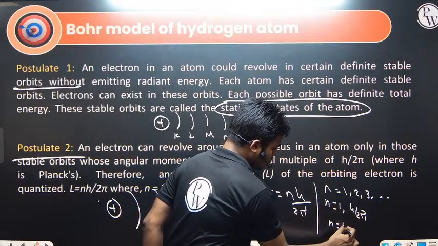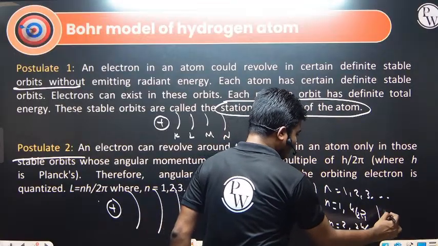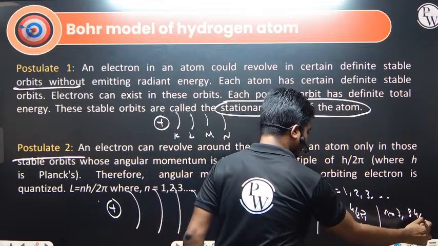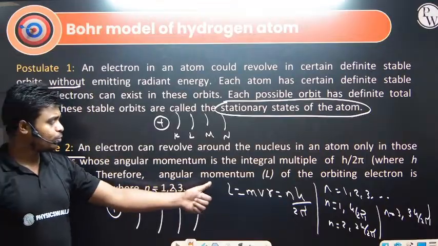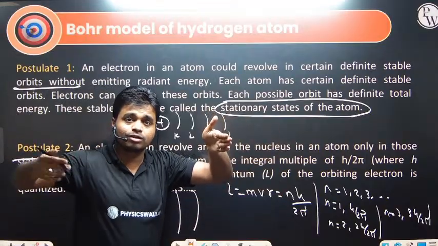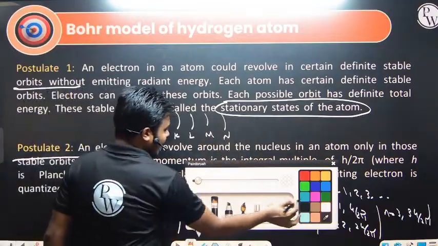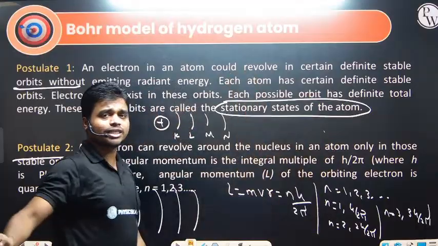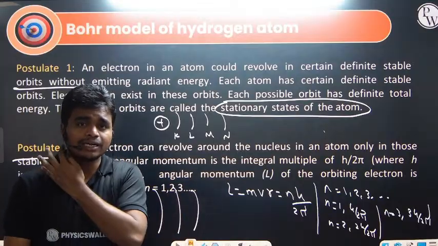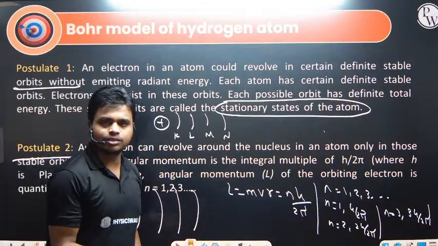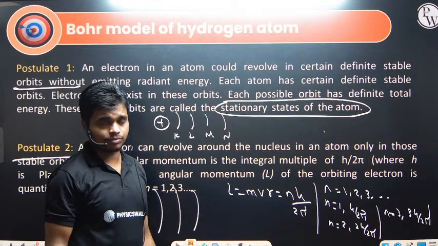For n equals 2, it is 2h by 2 pi. Like that, for n equals 3, it is 3h by 2 pi. So only certain energy states are allowed in which the angular momentum is given by nh by 2 pi, where n is an integer starting from 1, 2, 3, 4, 5 and so on. These are stable energy states in which the electron does not emit any electromagnetic radiation. So the net loss of energy will be 0 and the electron will continue revolving. This explains, a little bit, the stability of the atom. So that is the Bohr model.